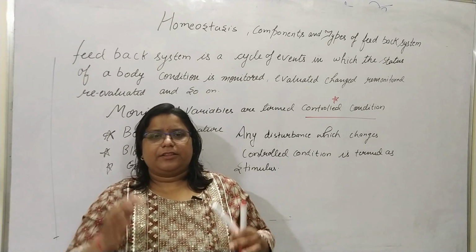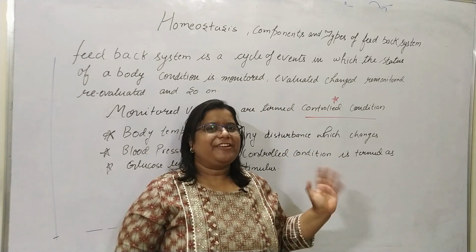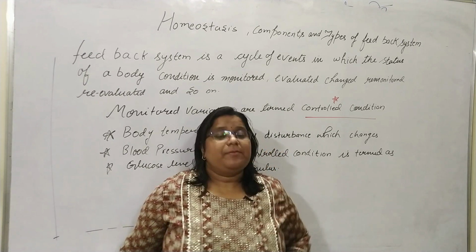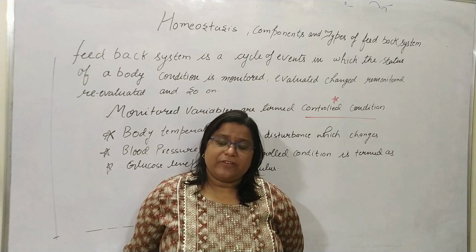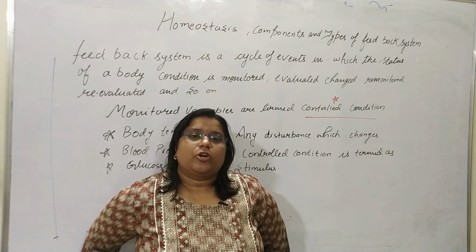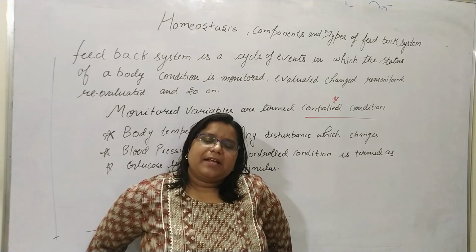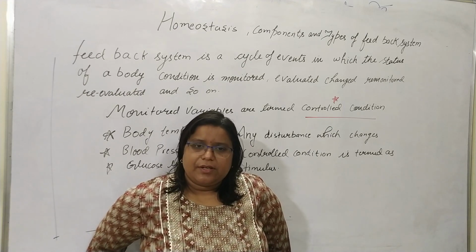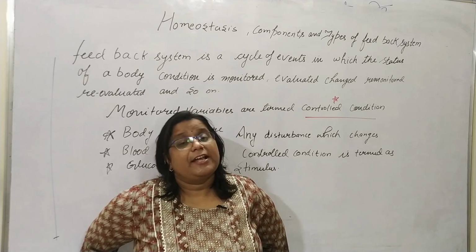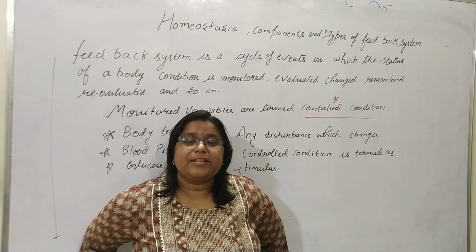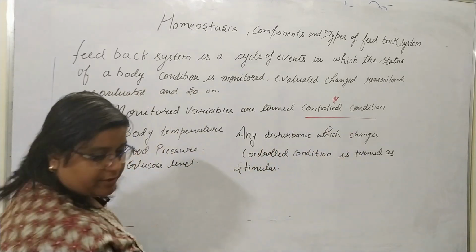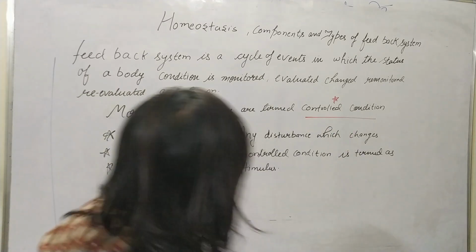So this is the overall feedback system, but we will discuss the feedback system, the positive feedback system and the negative feedback system in detail, so don't worry about that. Here we will discuss the components of the feedback system. There are three components: receptor, control center and effector. These are the three main components of the feedback system. If you have written all these things, I will erase it.